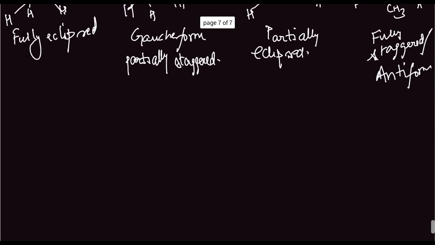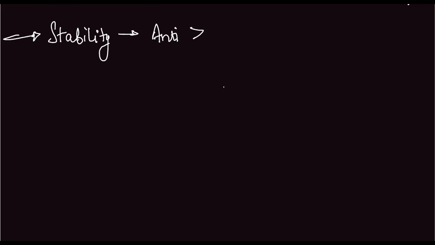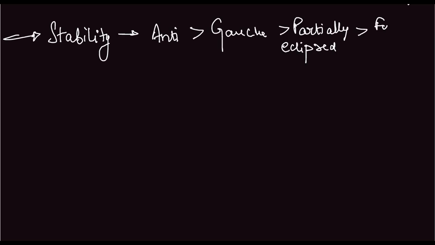As is quite evident, because of torsional strain and repulsion, the stability order is something like this: anti greater than gauche, greater than partially eclipsed, greater than fully eclipsed. So this is the stability order. The conformations in between, as I have already said, are known as skew isomers.